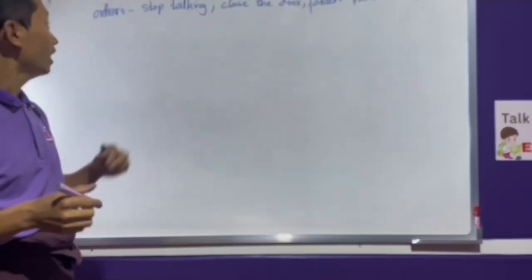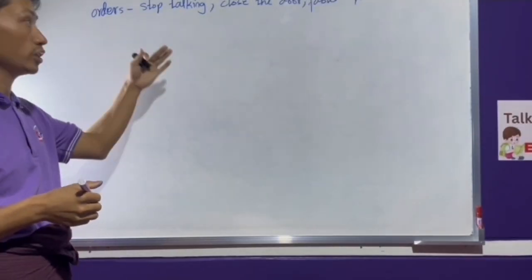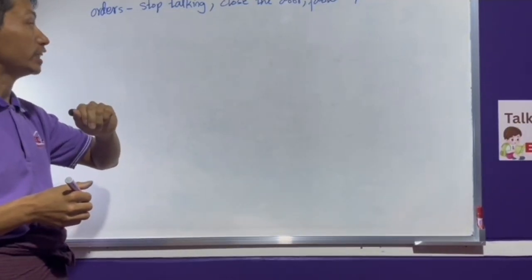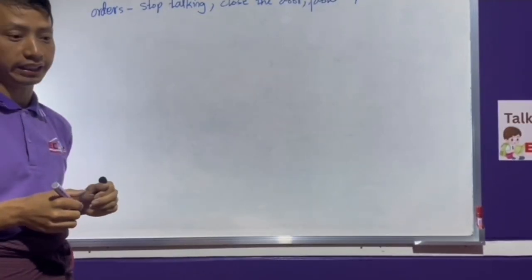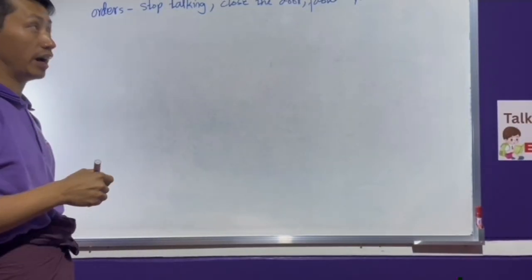This is order. Order situation. You order somebody to do something or not to do something. Another one, the second one is advice.